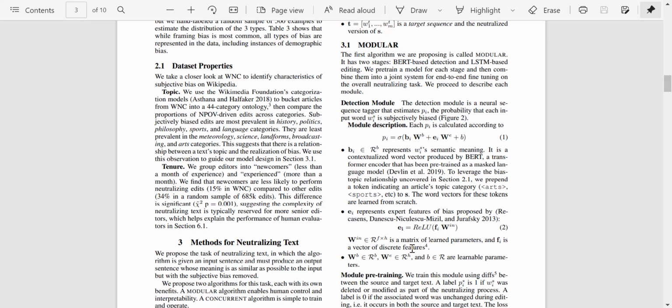To leverage the bias-topic relationship, they also append a token denoting the article's topic. So at the end of the vector, they also have a token which indicates art, sports, and so on. And these word tokens are also learned from scratch. So I guess this part is now quite clear. This part is for the word vectors, this part is taken from earlier work, and b is just a bias for the entire thing.